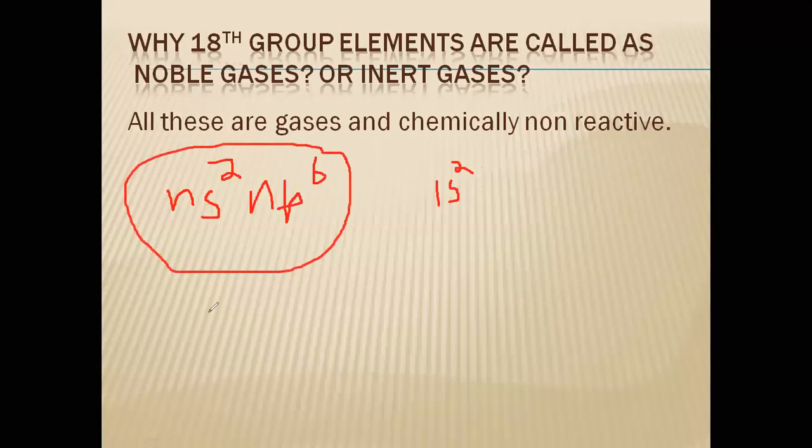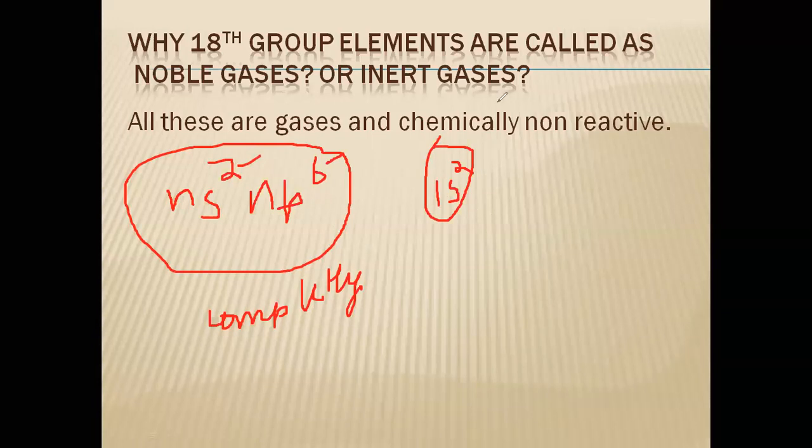Yes, it is a completely filled electronic configuration in the valence shell. If I go for s, the maximum capacity is 2, that is filled. For p, it is 6, it's filled. And for 1s2, there is no 1p, etc. So a completely filled configuration will be there.